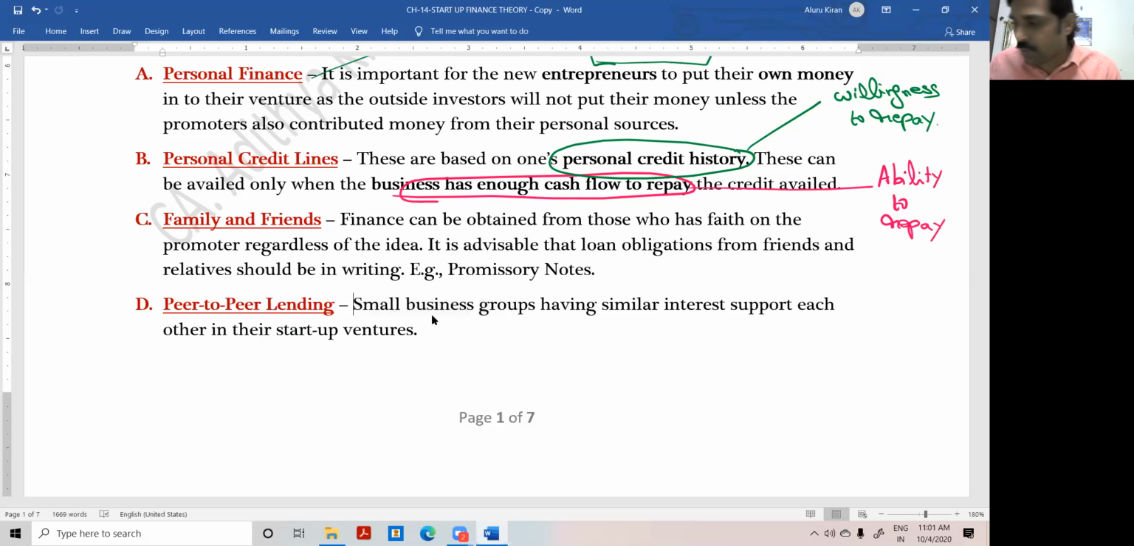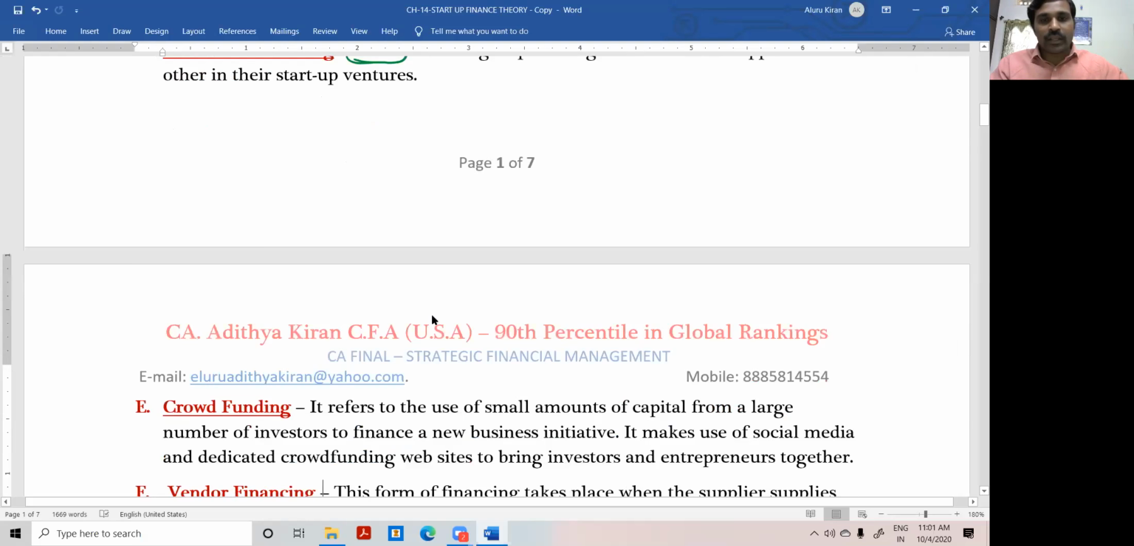If I am taking money from a small business, the very word small business says they themselves need funds. How much can they give? How can they give 5 lakhs? That is not sufficient for me. They may give 10 lakhs. That is not sufficient for me. So therefore, it won't have a lasting impact. This source of finance may not have a lasting impact. That is the reason. These are the points. Next, crowdfunding.